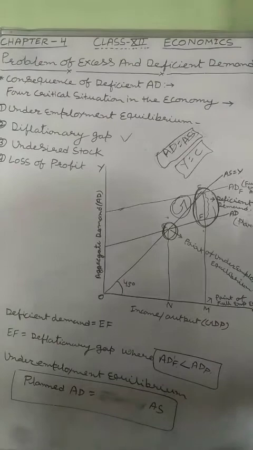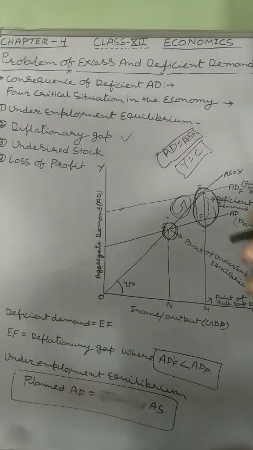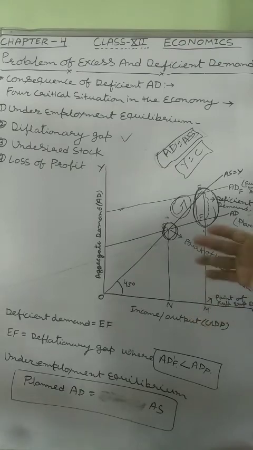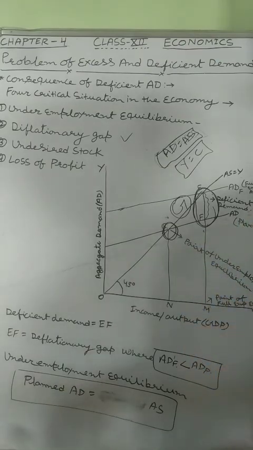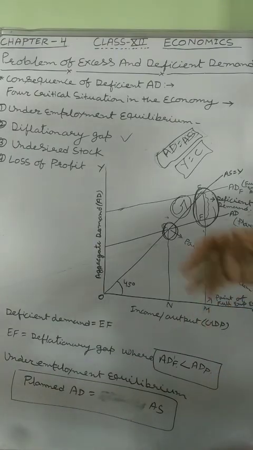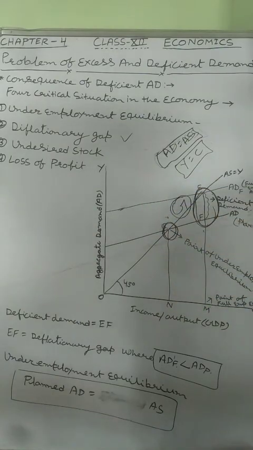And now we first saw what the problem of deficient demand is. Second, we saw what deflationary gap is, and third, the causes of deflationary gap. We discussed the causes: an increase in taxes, an increase in imports, a decrease in government investment, and a decrease in private investment expenditure. These are all causes of deflationary gap. And after that, we have now seen the consequences of deficient demand. In the next video, we are going to discuss the problem of excess demand and inflationary gap and their consequences also.